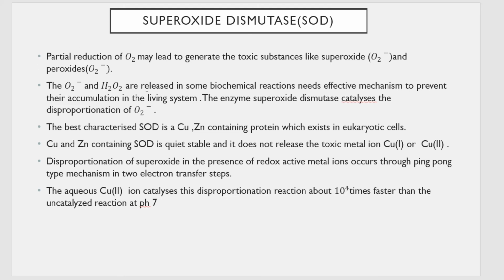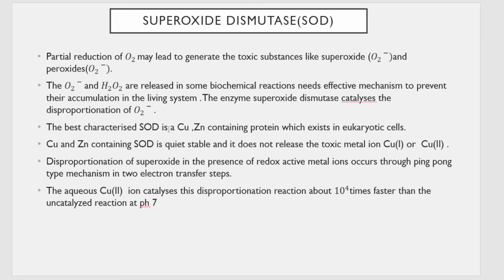And the O2 minus and H2O2 released in the biochemical reaction get accumulated in the body of the living organism, and you know that these are poisonous if they accumulate in large amounts in the body. So some mechanism is required in order to convert them into non-poisonous byproducts, or in order to detoxify them. So here the enzyme superoxide dismutase does the disproportionation of O2 minus.